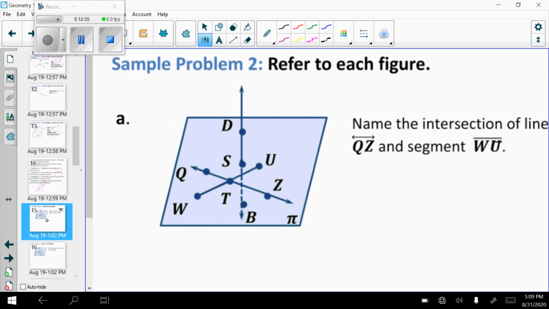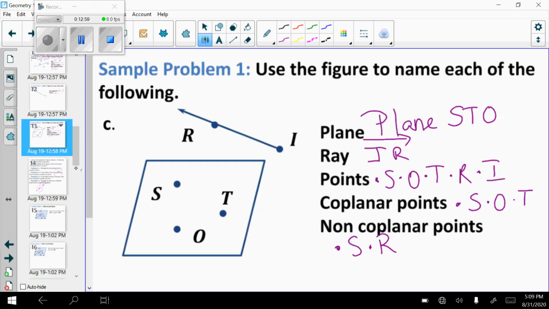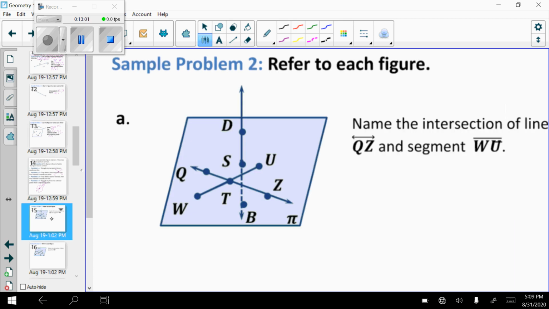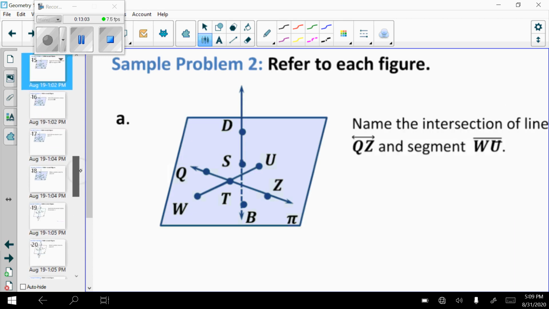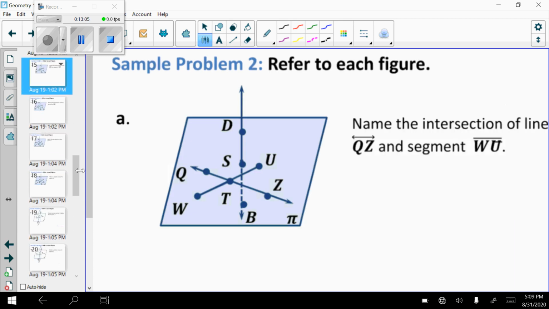All of these next examples, these are what your homework is going to be like. So we're going to give you pictures and ask you to identify certain things from those pictures. This first picture, this is what it gives to me. Name the intersection of line QZ and segment WU. Where they intersect is at point T.